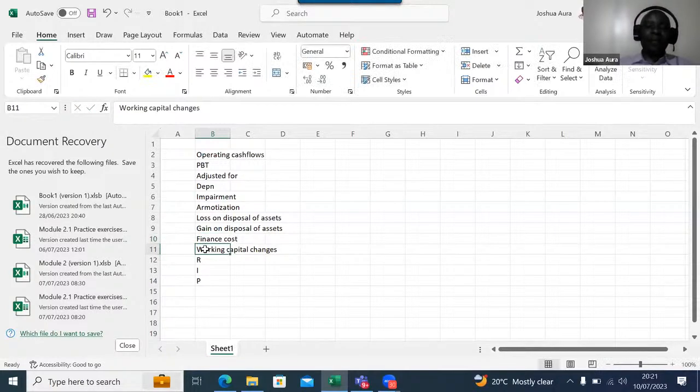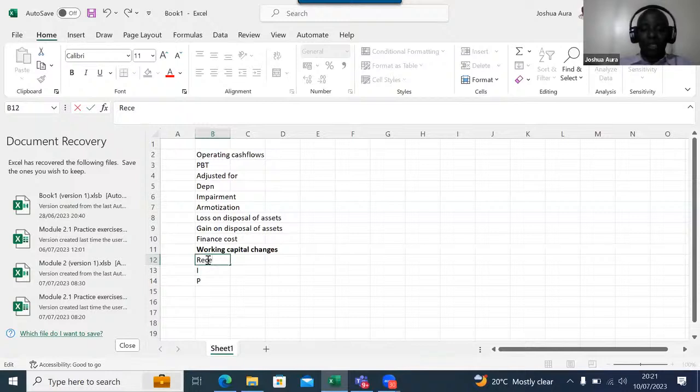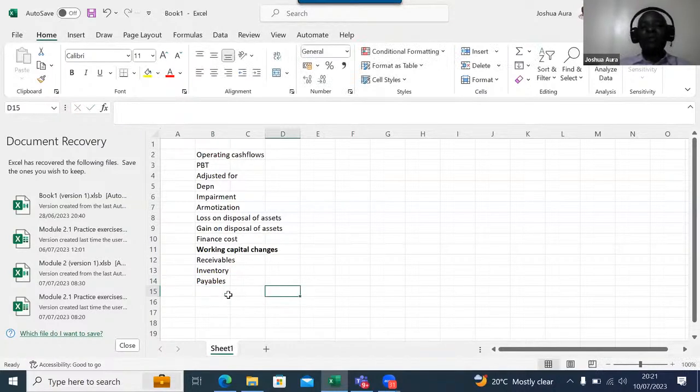And then we have our working capital. What do we have here, ladies and gentlemen? For working capital, we know we have 3 components. The first one is the receivables, the second one is the inventory, and the third one is the payables. As you copy this down, you have to leave some space in between, because at the end of the day you may be required to add a few items here and there.